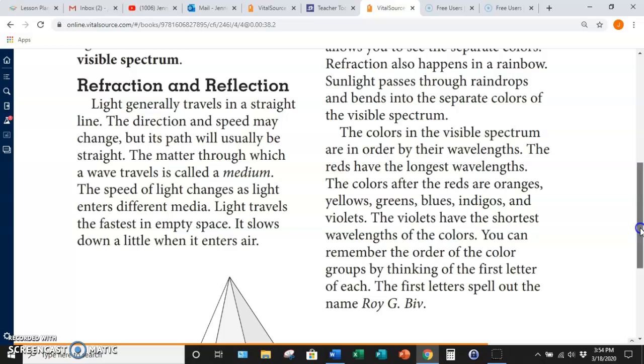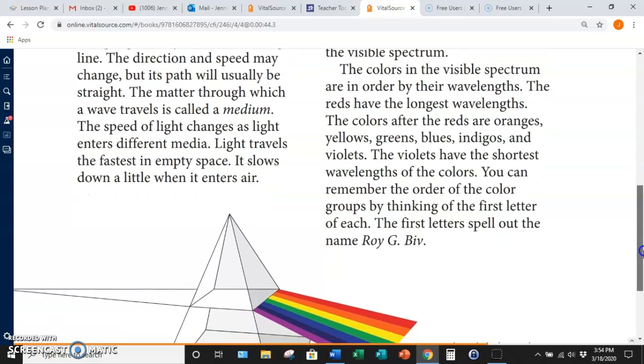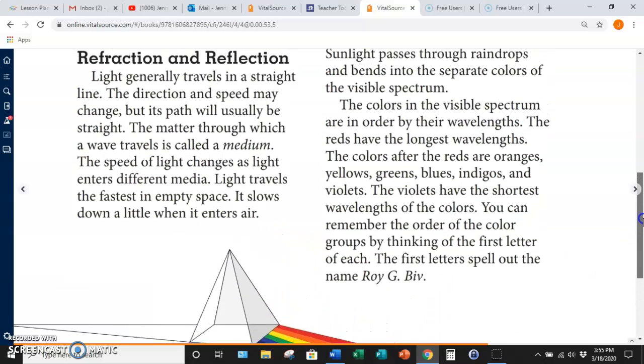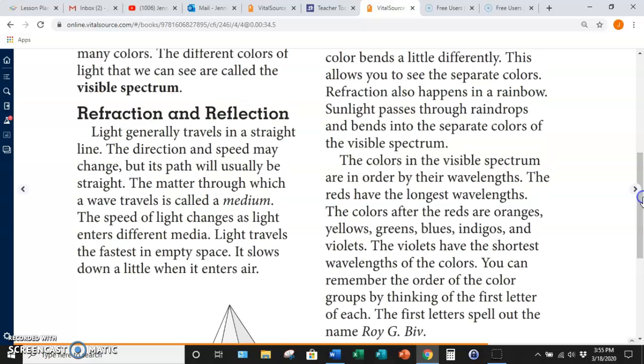That's like if you were going to color a rainbow, you would color it like this prism shows: red, orange, yellow, green, blue, indigo, violet. So this is your example of light entering the prism and then refraction happens where it bends, and then you get the color spectrum shown there as well.